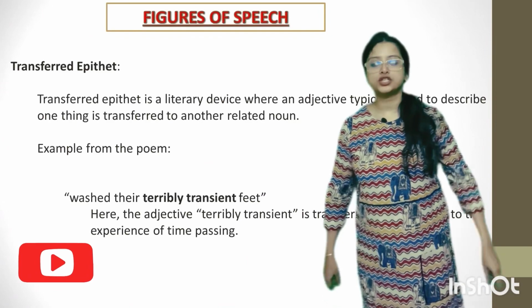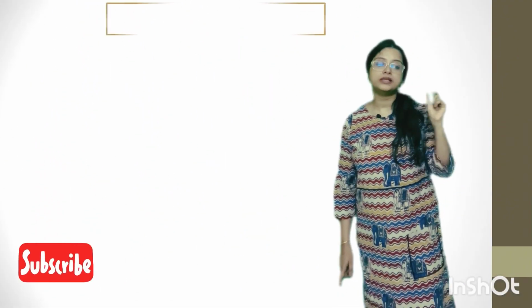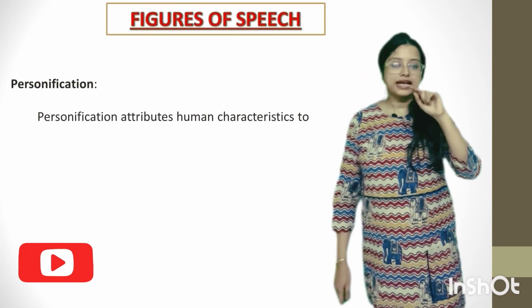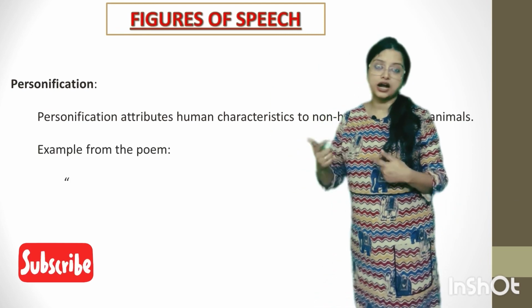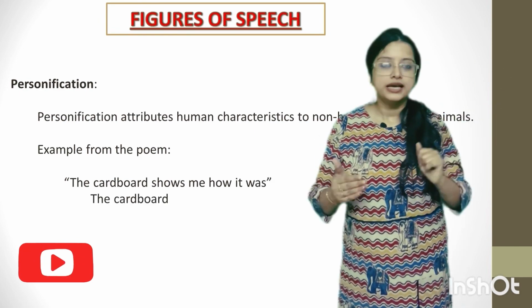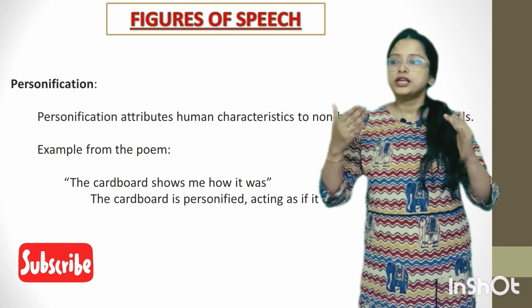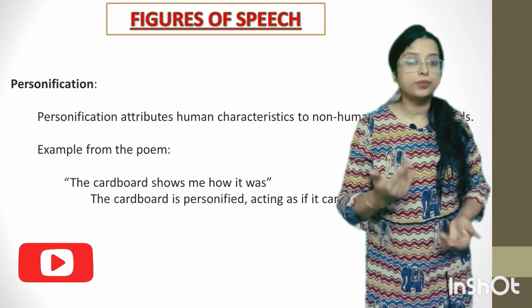Next, we will move to personification. What is personification? Personification attributes human characteristics to non-human things or animals. For example, we can say "silence silences." We can say "the cardboard shows me how it was." The cardboard is showing me. It is possible for me to show you this picture, but it is not possible for a cardboard to show something. So that is personification. Silence cannot silence something. "The silence silences" is also personification, not just alliteration, right?